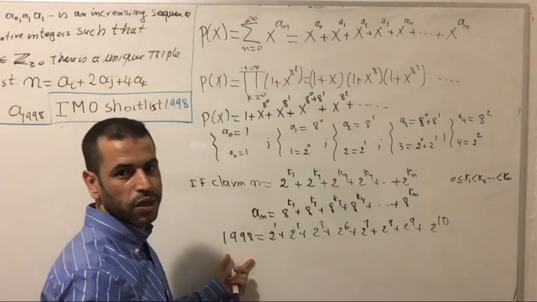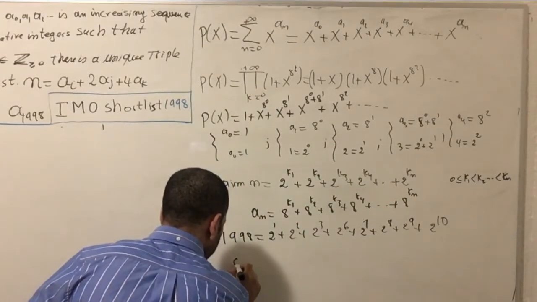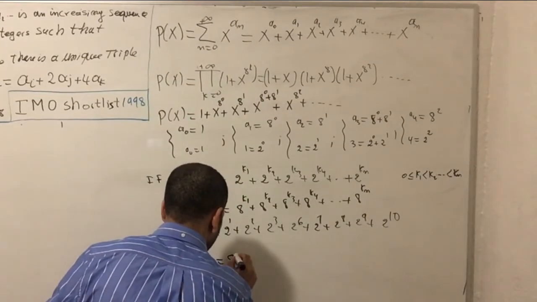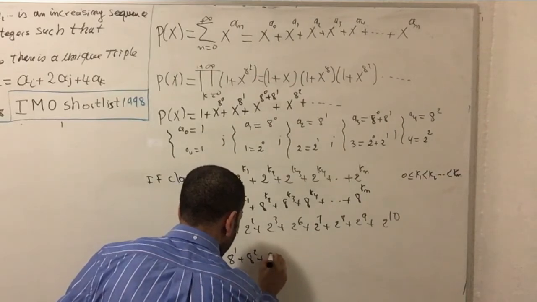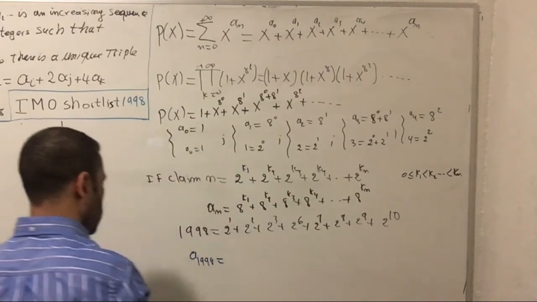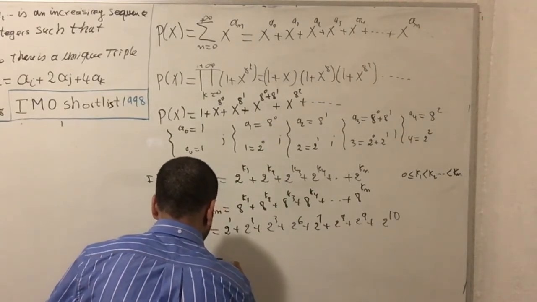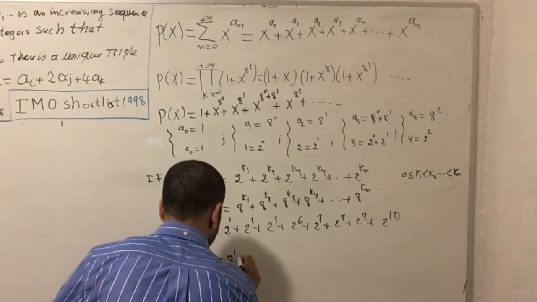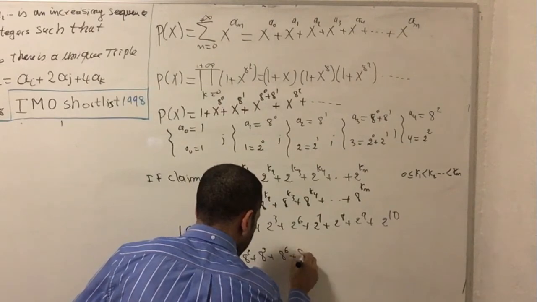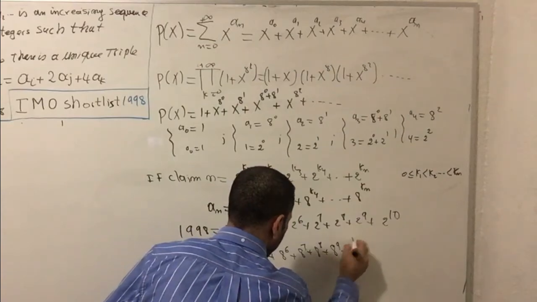Since I have this information, 1998 is written on this form, I can also rewrite a sub 1998 equal to 8 to the 1 plus 8 to the 2 plus 8 to the 3. So a sub 1998 is written on this form as well. A sub 1998 equal to 8 to the 1 plus 8 to the 2 plus 8 to the 3 plus 8 to the 6 plus 8 to the 7 plus 8 to the 8 plus 8 to the 9 plus 8 to the 10. Okay?